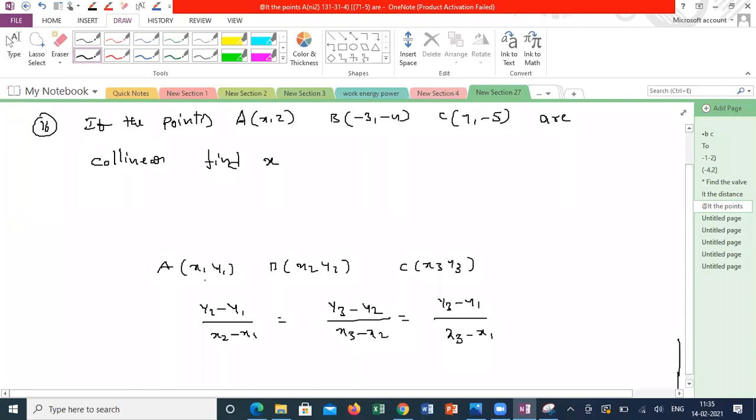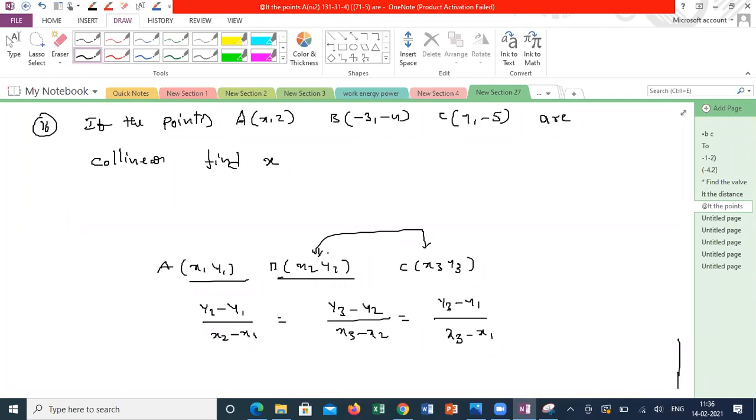That means you take any 2 points, the subtraction of y coordinates by subtraction of x coordinates will be equal to the same kind of ratio for the remaining sets of 2 points also. This is one shortcut generally we can use for MCQs. From here you can calculate the unknown values.